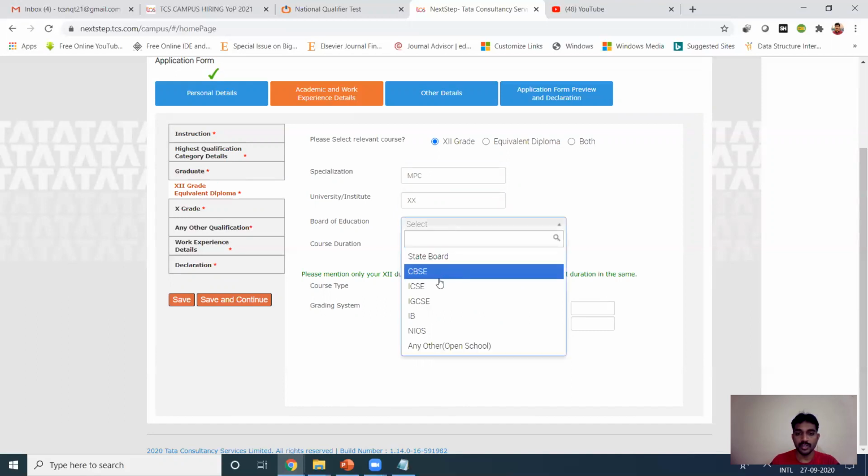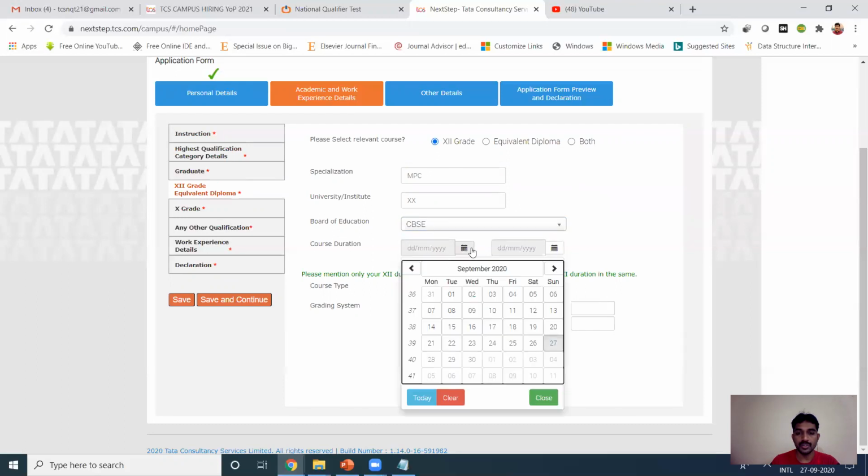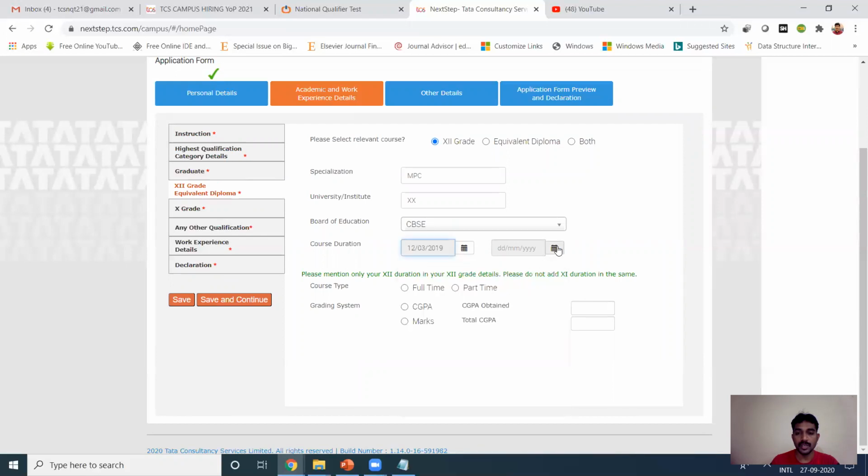So board of OPSC, CBSE or anything. If you choose that, the data should be very particular. So be careful with all this data. Okay. So full time, and for CGPA you can enter the grading system, yes, CGPA. So obtained 9 out of 10, right?